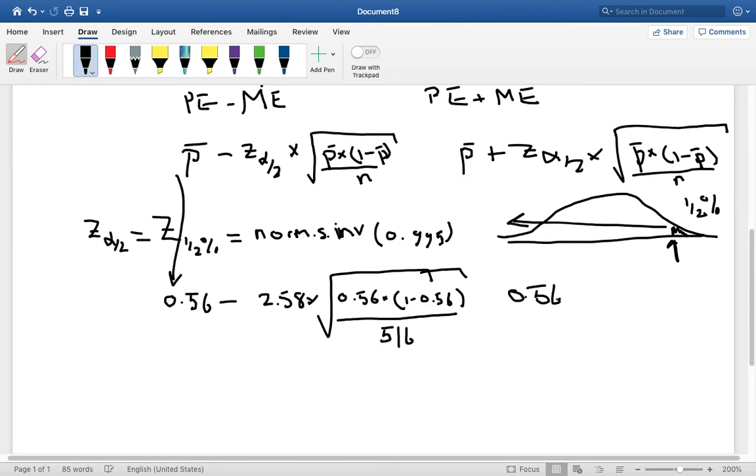Hope I have enough space to put it in here. Plus 2.58 multiplied by, I'll just put 0.56 times 1 minus 0.56. Oops.